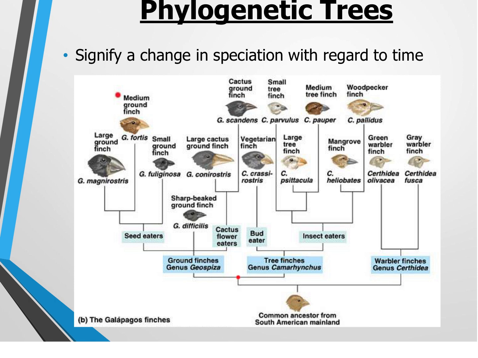So then we can see whatever type of species this is, then we branch off into ground finches versus tree finches. Then if we look at the tree finches, it branches off into bud eaters versus insect eaters, and so on. So we just use these charts to represent different species in regard to time.